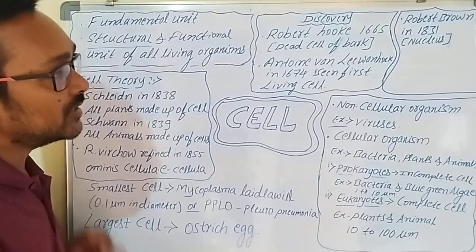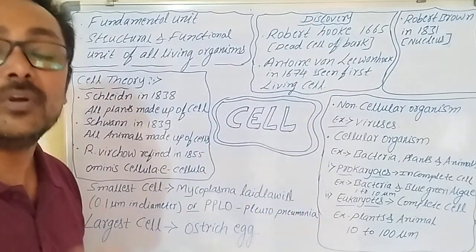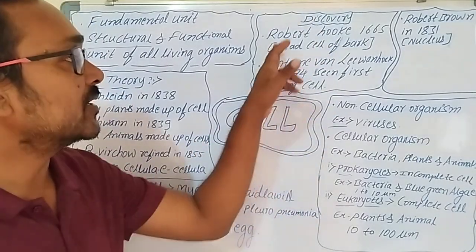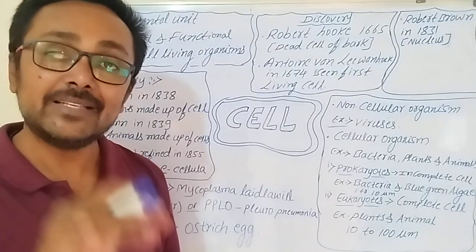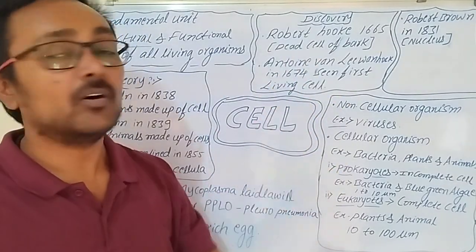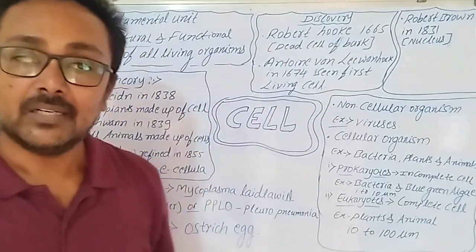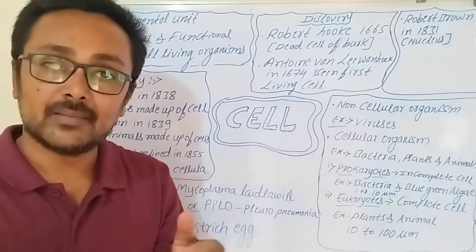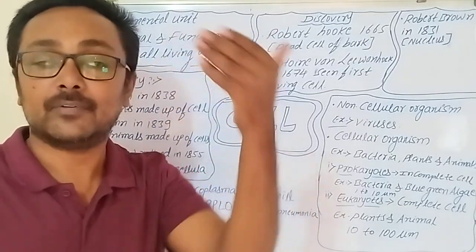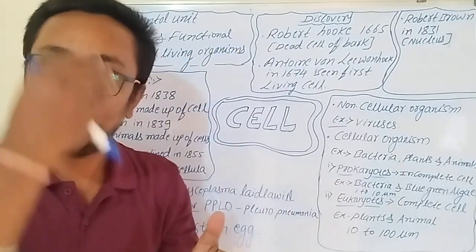Next, when we come to the discovery of the cell, who discovered it first? The name that comes is Robert Hooke, and he saw the dead cells of bark. You know about bark: it is the outer layer of a plant that protects it, and when it dries up, it becomes dead.